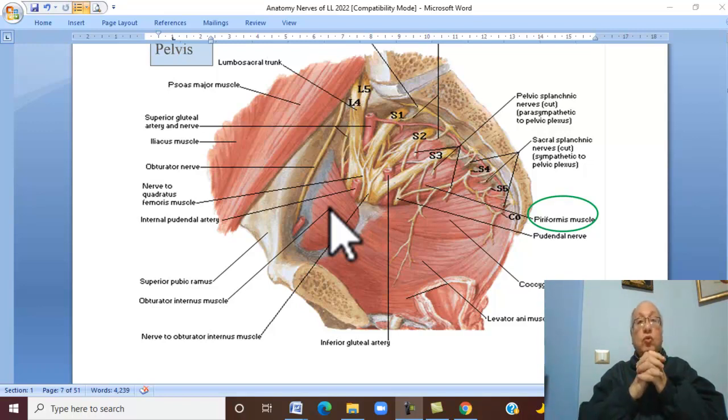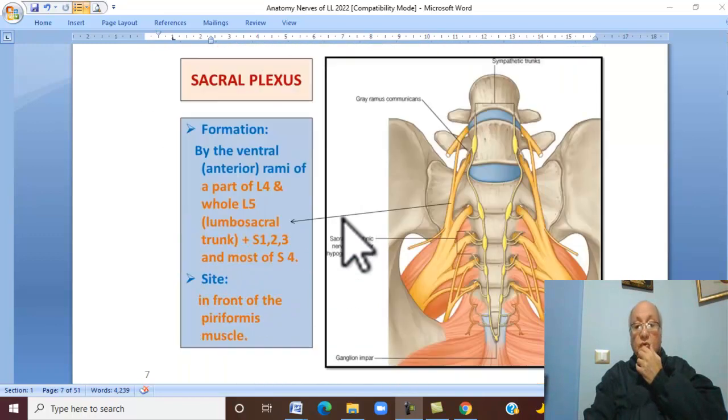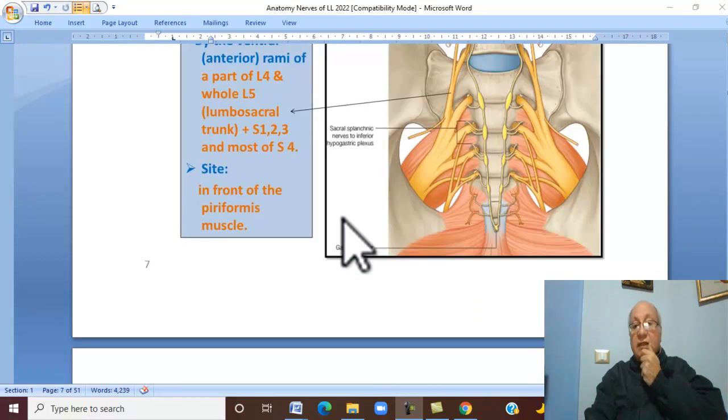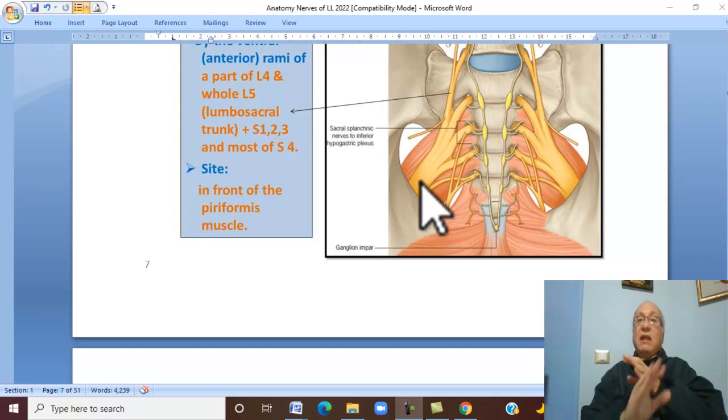And two cutaneous nerves: perforating cutaneous nerve and posterior cutaneous nerve of the thigh. Finally, the most important are the terminal branches.